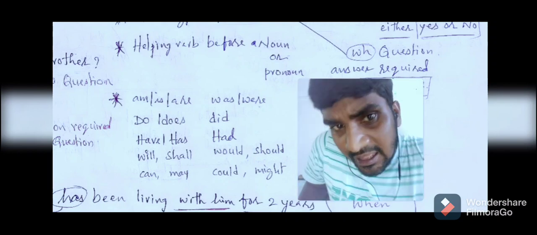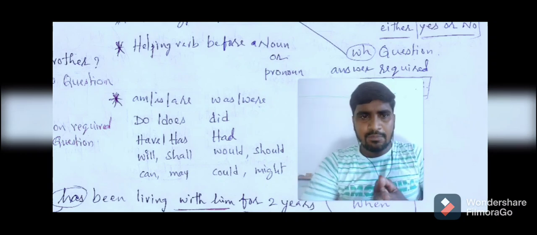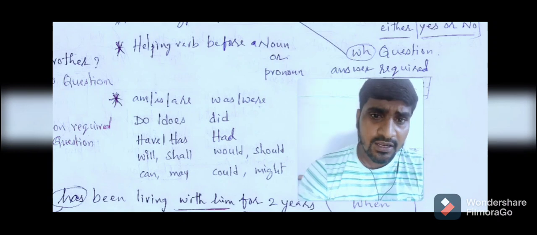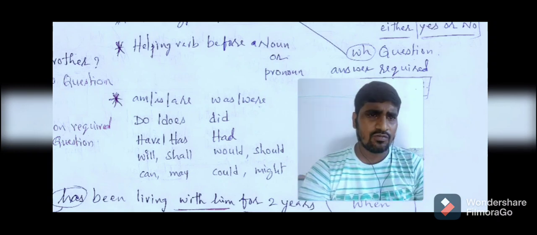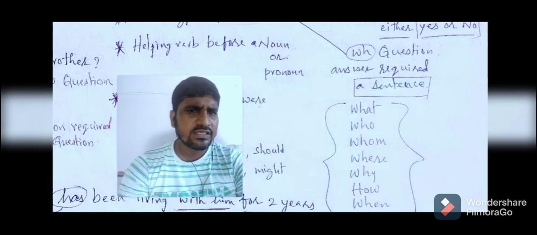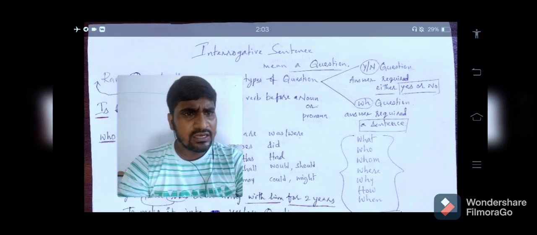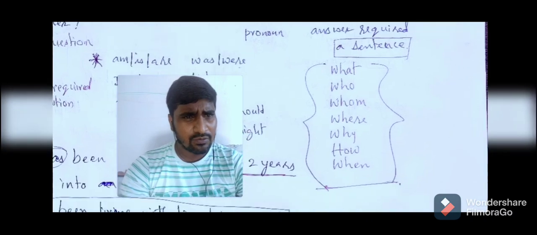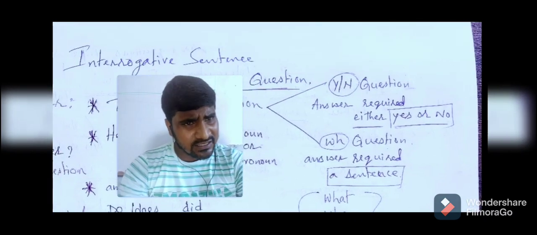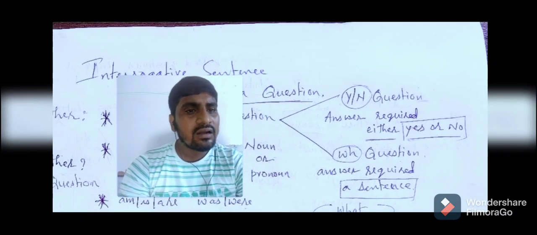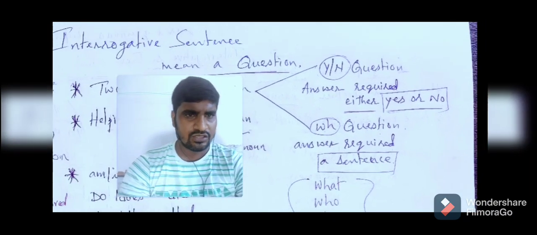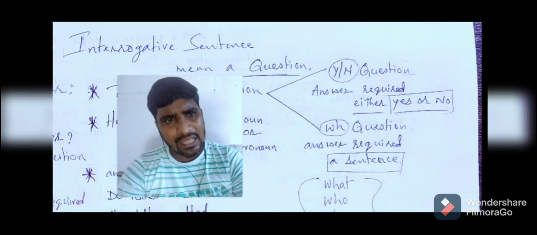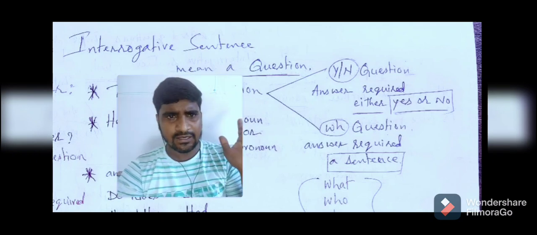So helping verb identification is very important. That is what I told you. Helping verbs have to be understood well. Next, the second part. Here I told you yes or no questions, and the second one is WH questions. Whatever the question type, in the interrogative part, the helping verb is always before the subject.